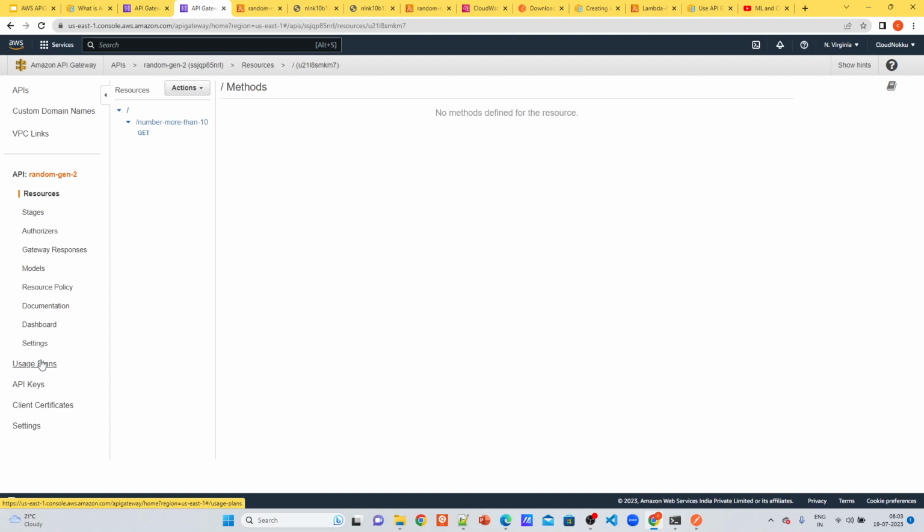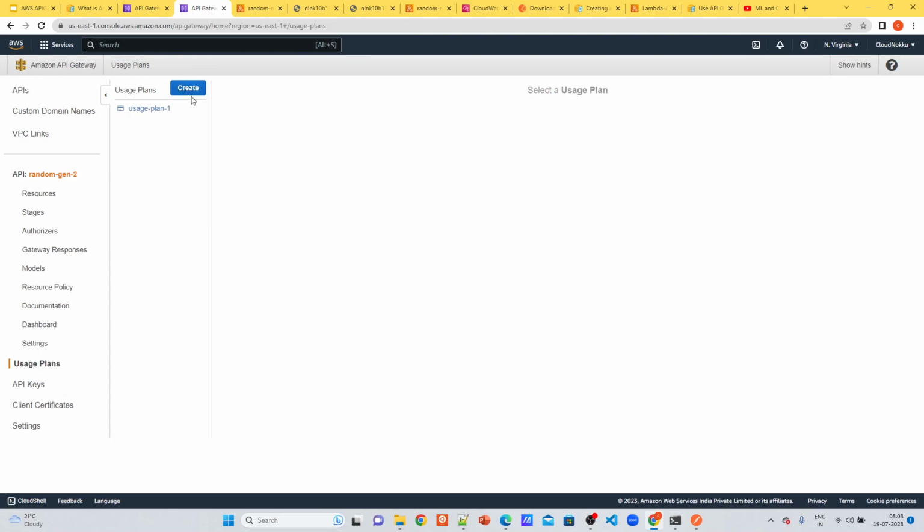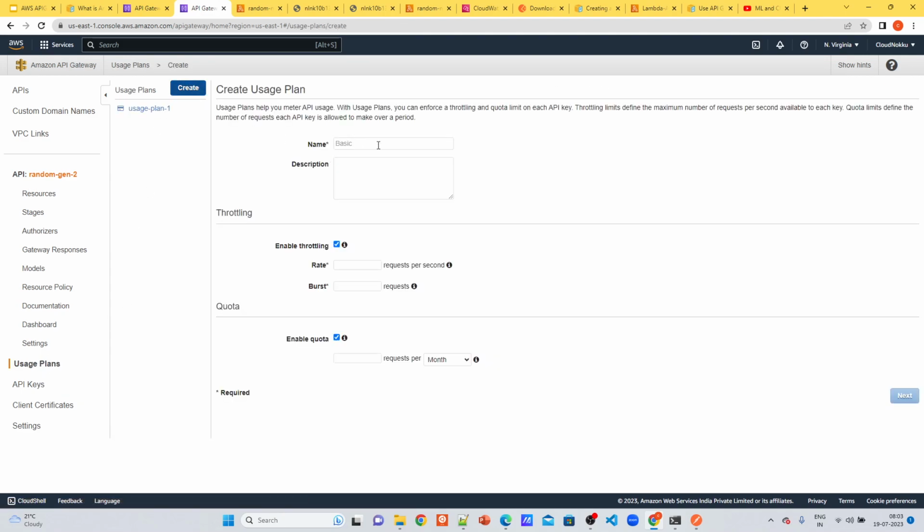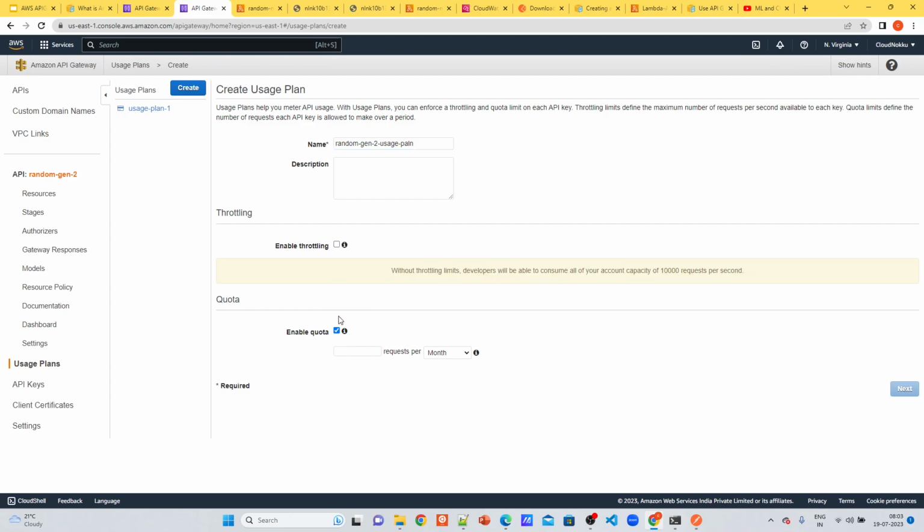And now we need to create a usage plan. Let's say random gen 2 usage plan something, right? And you can enable the throttling also, which means you can restrict the requests per second for this API via the usage plan. It's basically a configuration file.